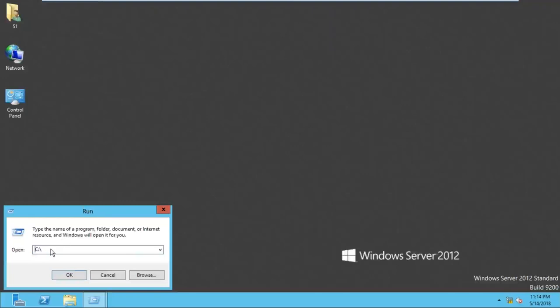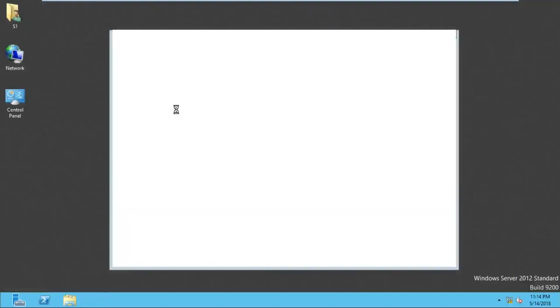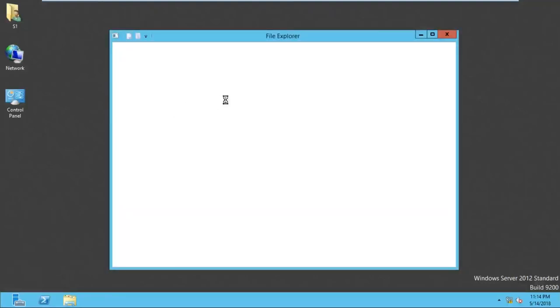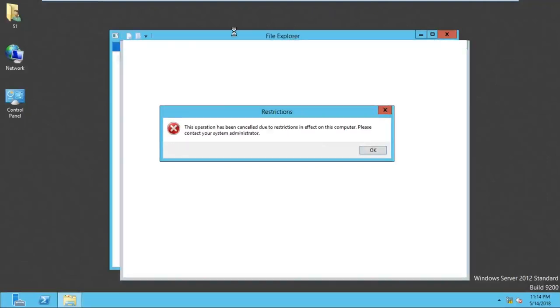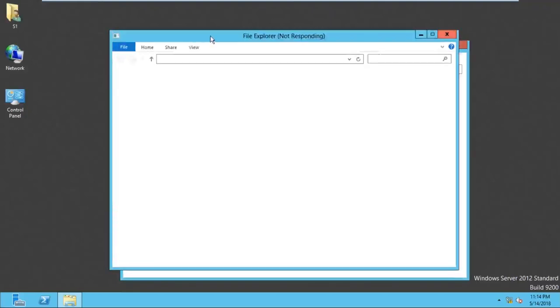So in place of the C drive, you can type E:/ and click OK. Okay, C drive is restricted, but check the E drive. It's responding. Wait for a few seconds.